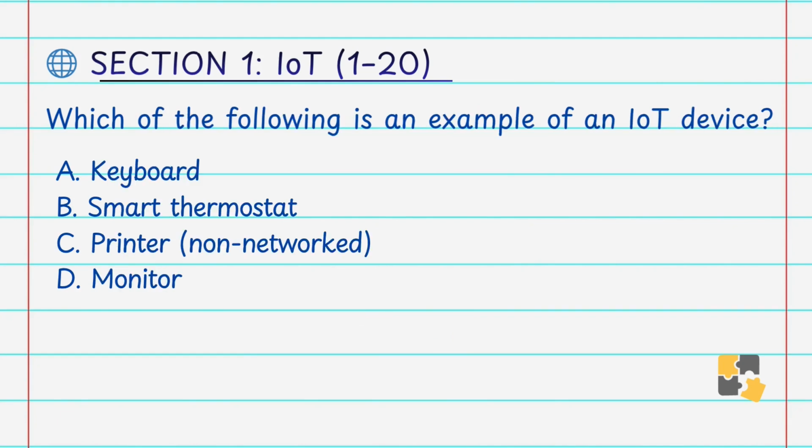Which of the following is an example of an IoT device? A. Keyboard, B. Smart thermostat, C. Printer, that is the non-network, and D. Monitor. Answer is B. Smart thermostat. A smart thermostat is an IoT device because it connects to the Internet, collects environmental data, and automatically adjusts the temperature settings. Unlike traditional devices, IoT devices are intelligent and interconnected. That's why answer is B.